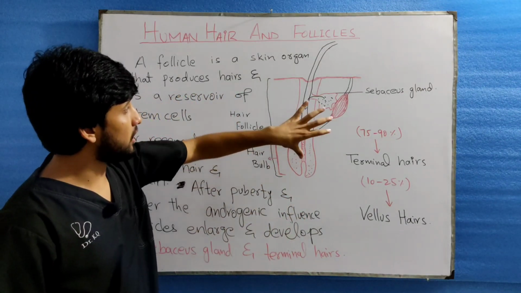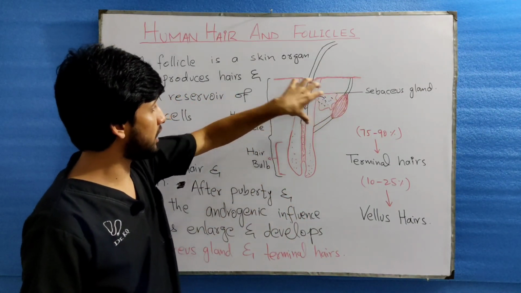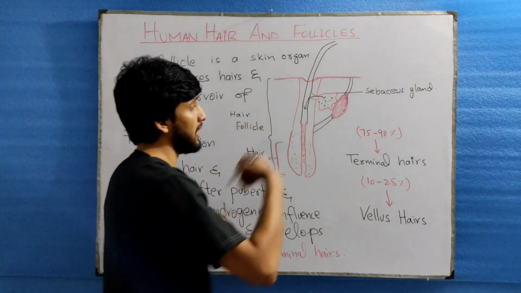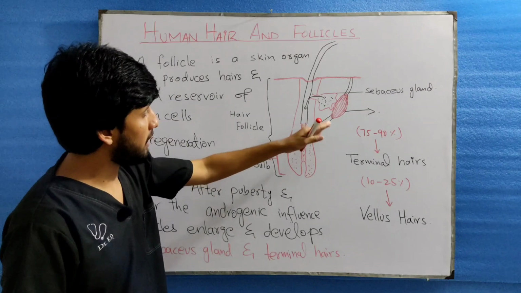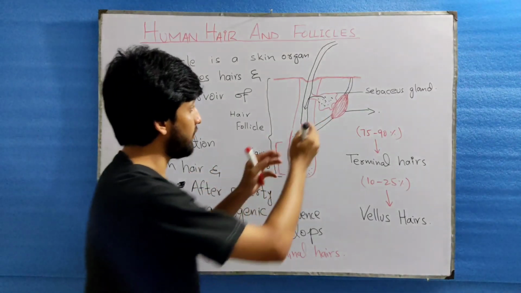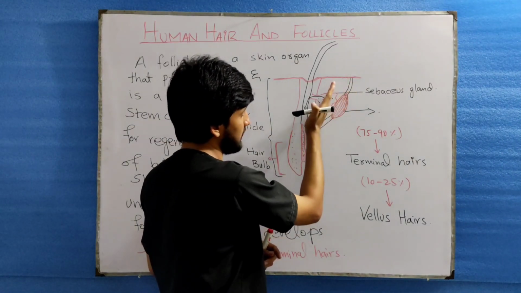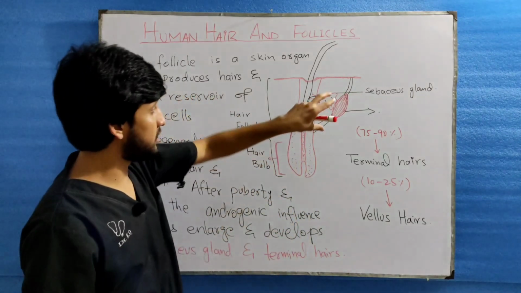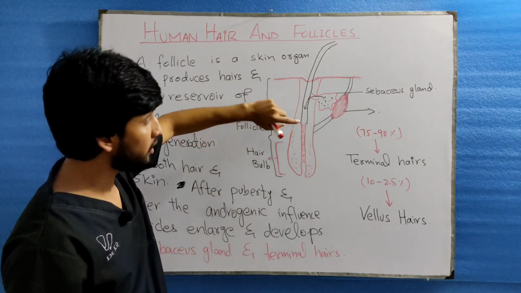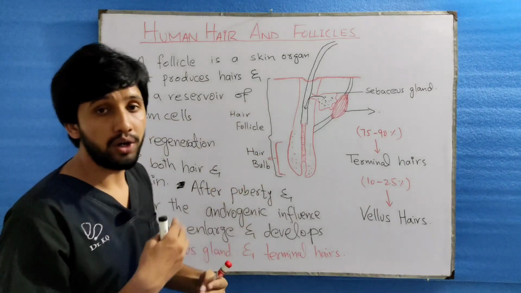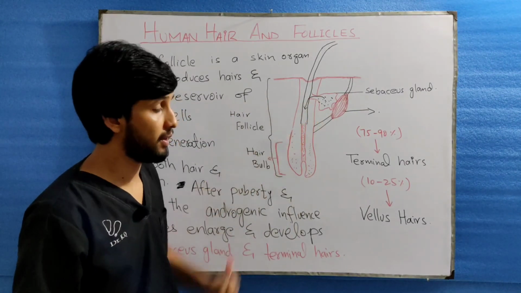So how are these secretions released into the follicle? The erector pili muscle plays the most important role here. When this erector pili muscle contracts, it presses the sebaceous gland. The sebaceous gland squeezes its mixture into the hair follicle, and this is how it performs its function.